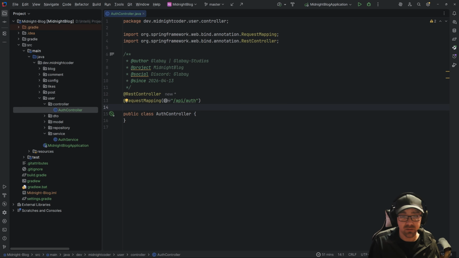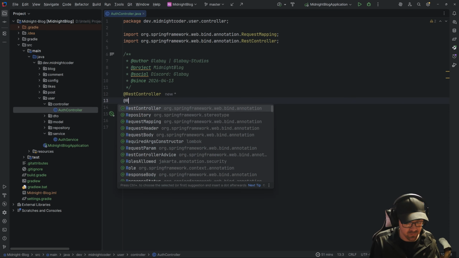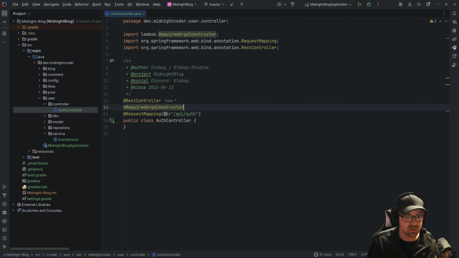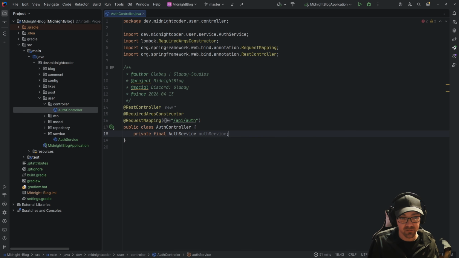And then we're going to also slap in a required args constructor. Thank you, Lombok. So that we can come in here and have a private final auth service. There we go.